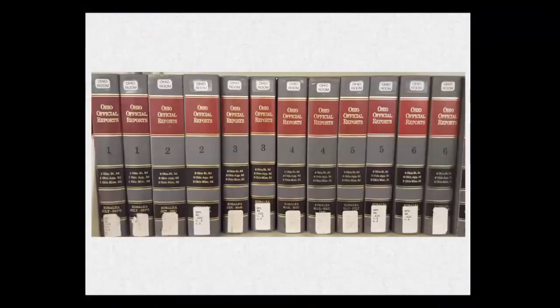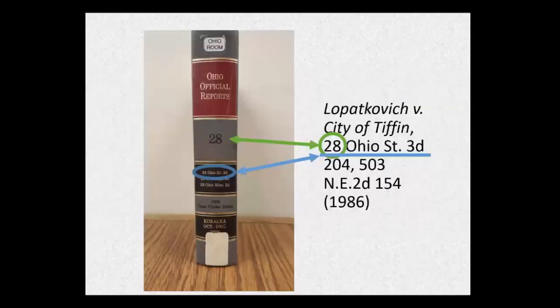The volume and page numbers in the citation are actually from the original case volumes as published in print. Legal citations were created back when there were no cases on the computer. They were all in books. Cases were published in sets of books called reporters. Here we see the reporters called Ohio State Reports. Cases were compiled chronologically into Volume 1 of the Reporter series until it was full, and then cases were put into Volume 2, and so on.